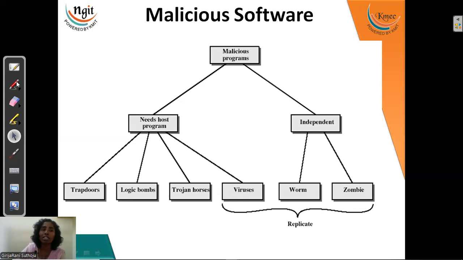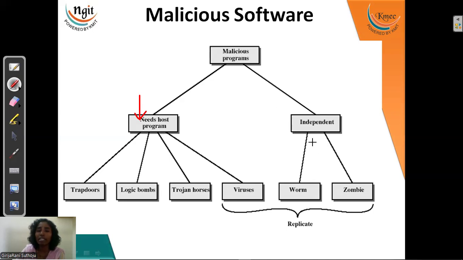Coming to the dependent version, these are dependent on the host program. A host program is where they write code which triggers a few activities. Independent means no host code is needed.